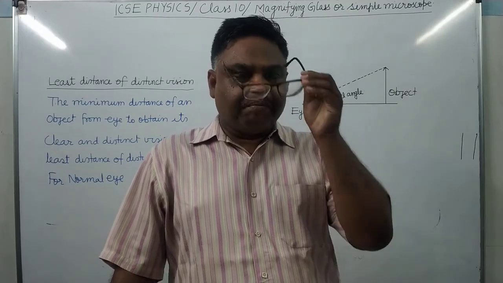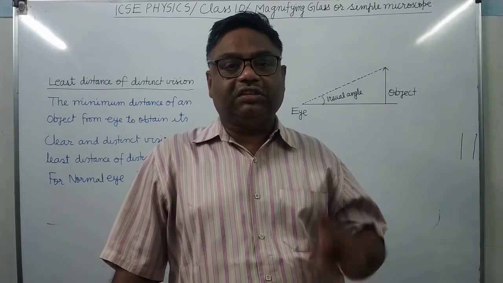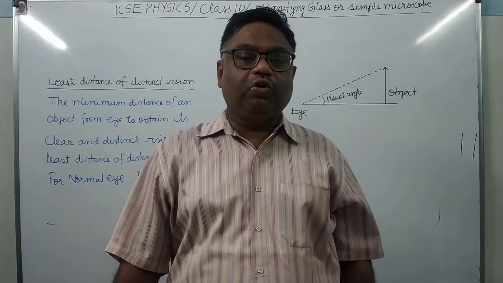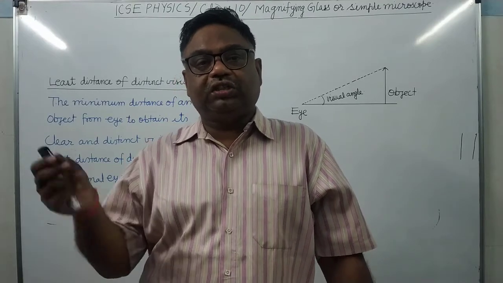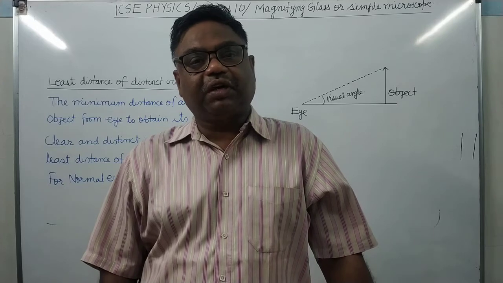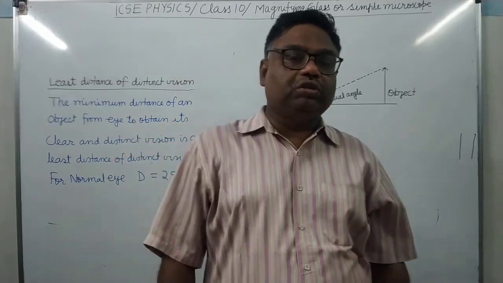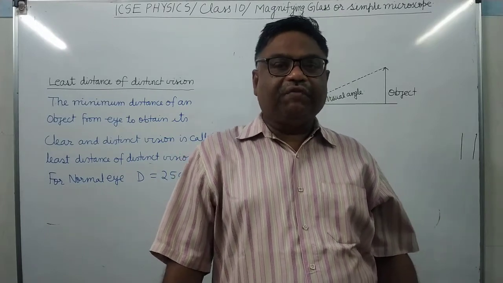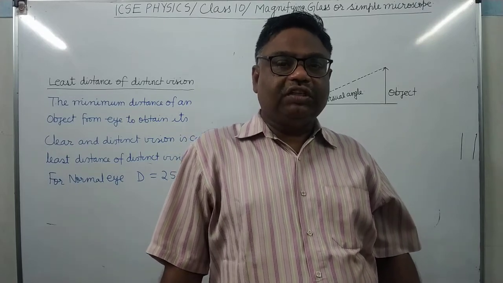It's clear. My eye is 6/6. Its vision is 6/6, including the external aid. Including the external aid means these glasses. If you remove the glasses, then the eye is not 6/6. I will not be able to watch those stars, they will not be visible to me clearly. But for you it may be. It is clear. So your long distance vision is okay.